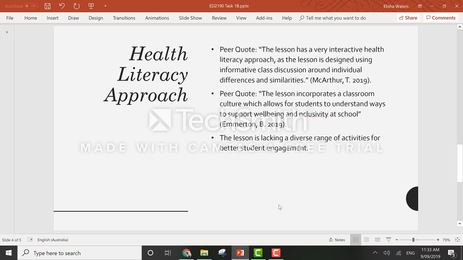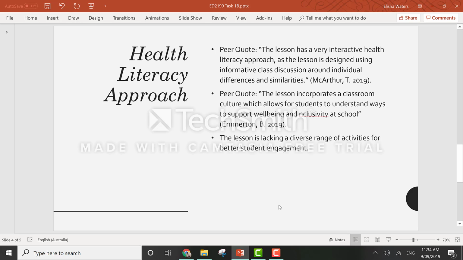Health literacy can be identified as one's abilities to gain access to and use health information to maintain their health and well-being. Throughout the Everyone Everyday lesson, it is easily identifiable that students will be developing their knowledge and understanding through an interactive dimension that aligns with health literacy.